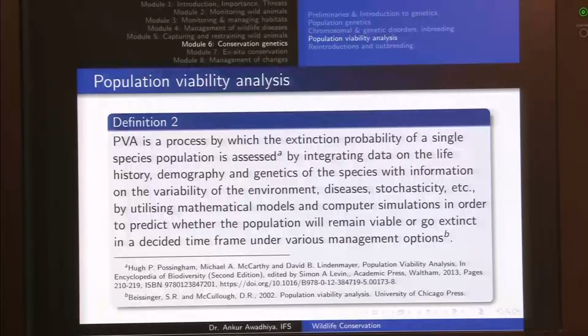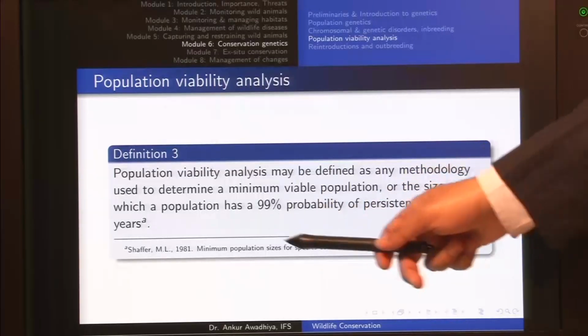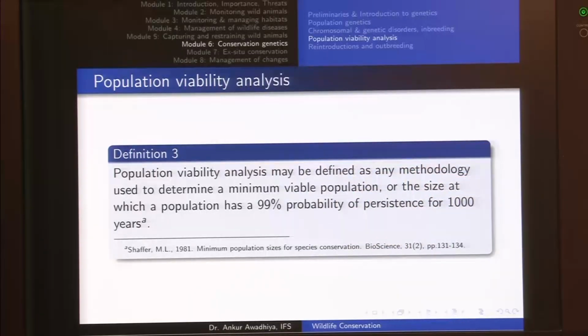But if the probability of survival for the next 1000 years is say 80%, then in place of 4 individuals we will go for 5 individuals, then 6 individuals and so on, so as to determine the minimum viable population that is needed to get to our decided output of 99% probability for 1000 years. We will look at it in more detail when we go into the computer simulation in a short while.